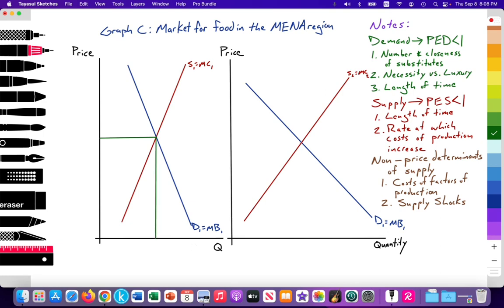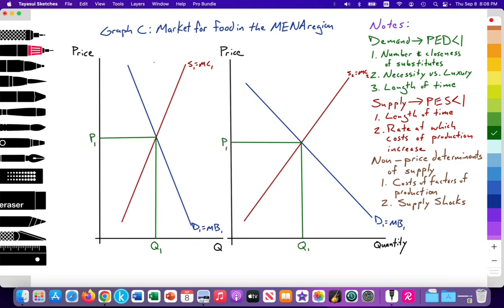I'll do the same here. An equilibrium price at P1 and equilibrium quantity at Q1. Here we have price and quantity.